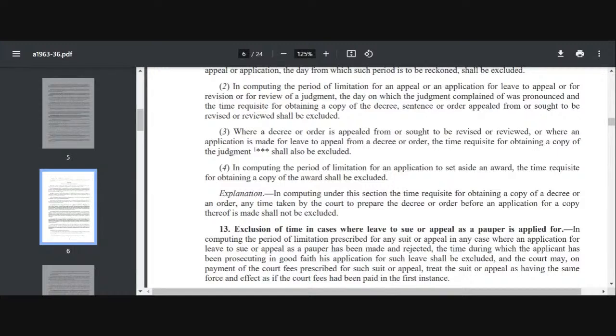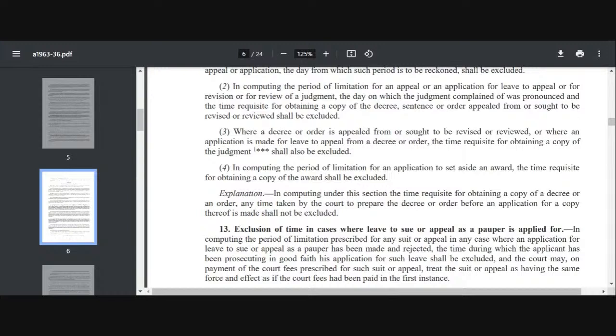Suppose the court has passed the decree or order and you have not applied for your judgment copy and your decree copy, and later you come and say the court took so much time. नहीं, जब तक आप अप्लाई नहीं करोगे, that period will be included, because you are delaying it from your side, so we will not exclude that time period. We will include it कि आपने इतना देर करा, right? लेकिन जितना period court लेगा for preparing the decree or judgment, that is excluded under the Section 12 explanation.